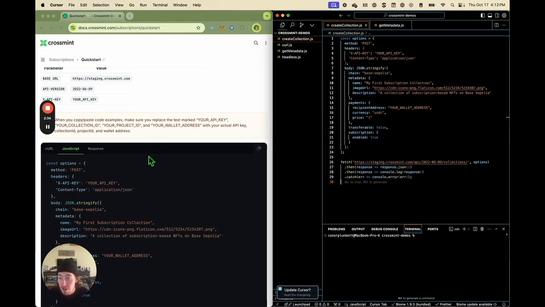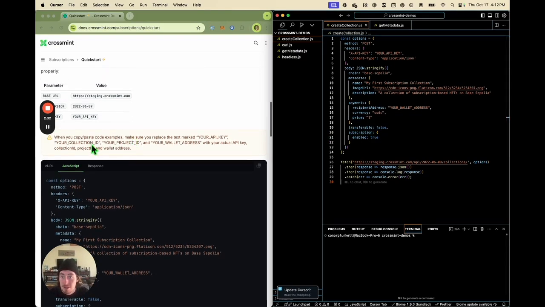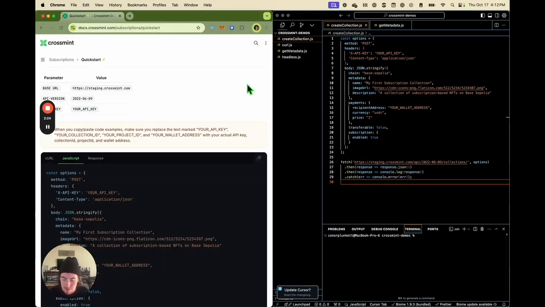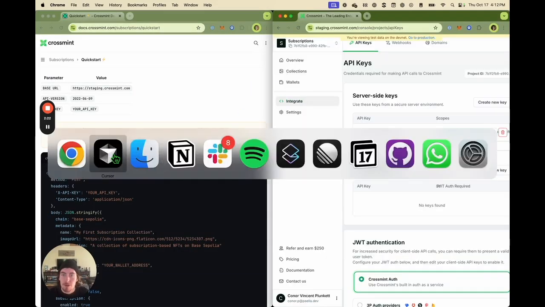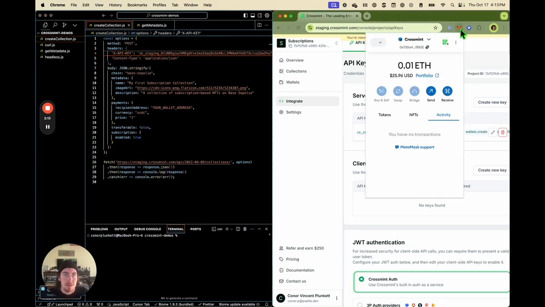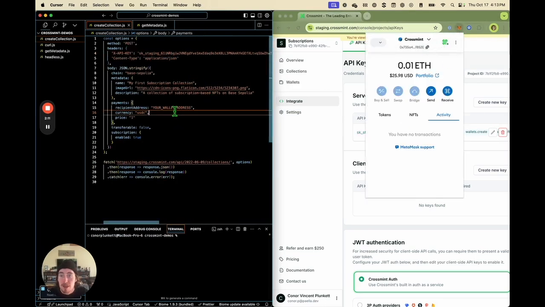Whenever we're using the code, we always want to make sure to replace things like this with our actual values, right? So our API key, we want to replace with our API key. So copy paste like that, and then our wallet address, so somewhere that we can receive payments from our users.